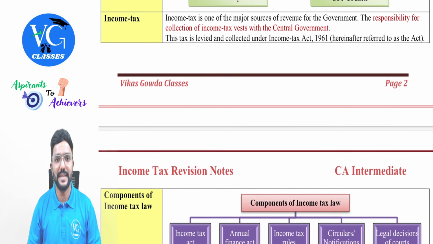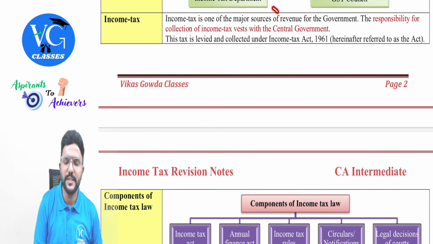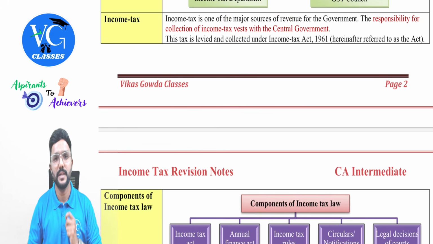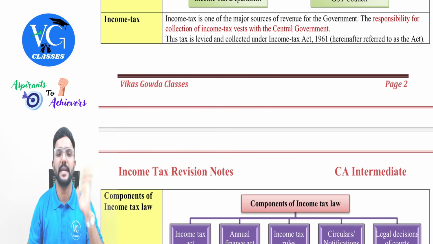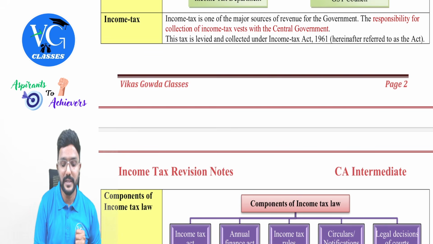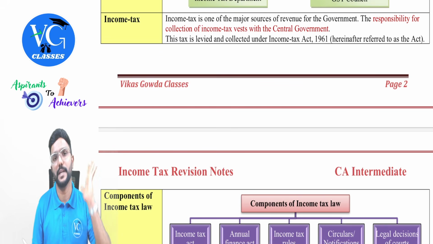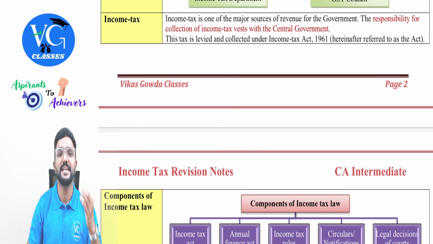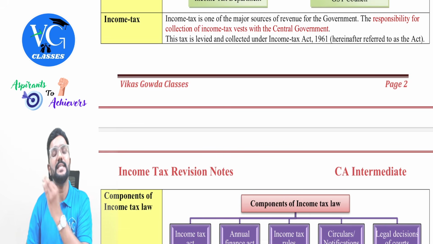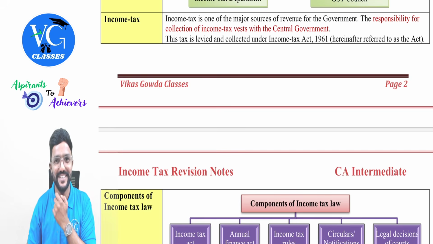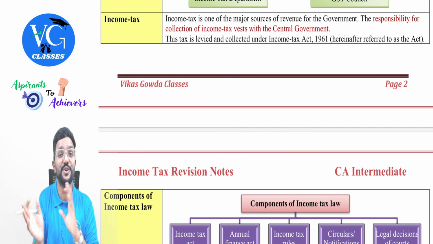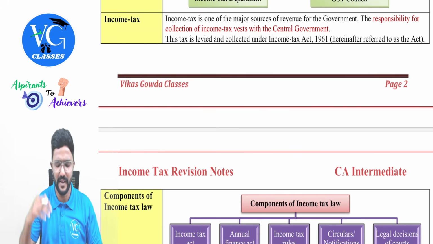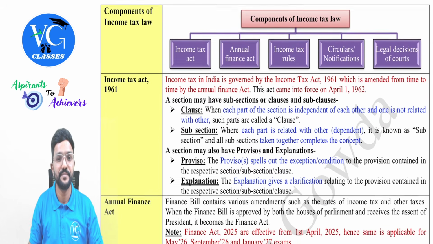Then coming to income tax. Income tax is one of the major sources of revenue to the central government. The power to levy and collect income tax in India is with the central government. And it is levied once in a year, not every month, because GST is levied and collected every month, whereas income tax is levied and collected once in a year. Got it, no? Yes, because after studying indirect tax, you should not get confused with income tax. Anyway, we will take up indirect tax later.